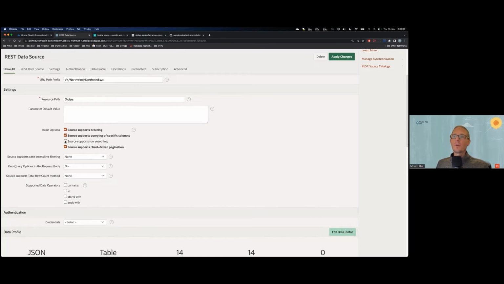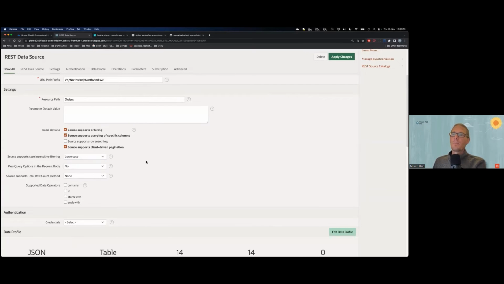I know row searching is not available on that source. That could be helpful, but not everything supports it. The main point that you probably should look for is if you have the client-driven pagination. So that's the stuff that Carsten also said before, like pagination, if that's known, that really helps.